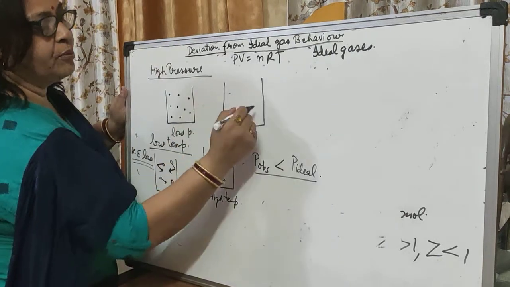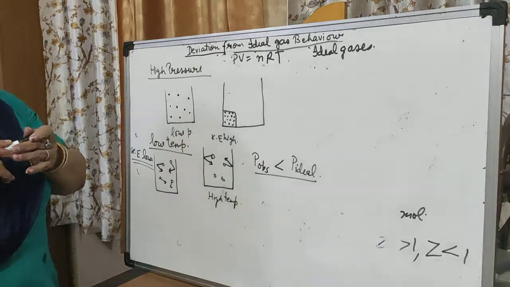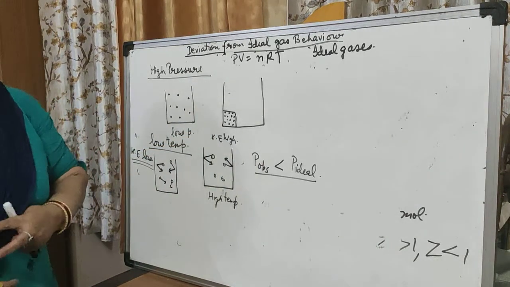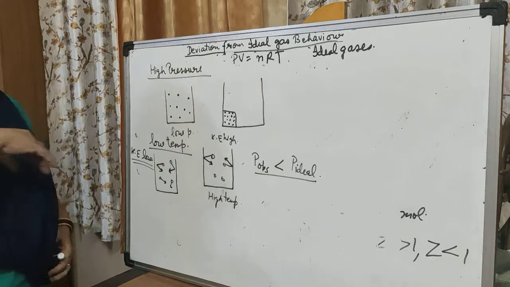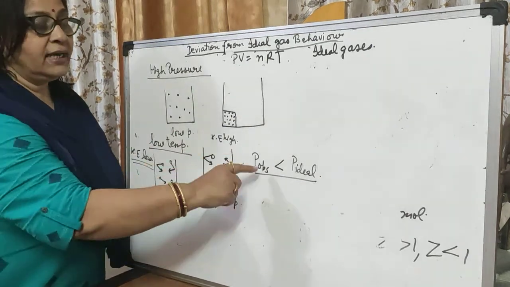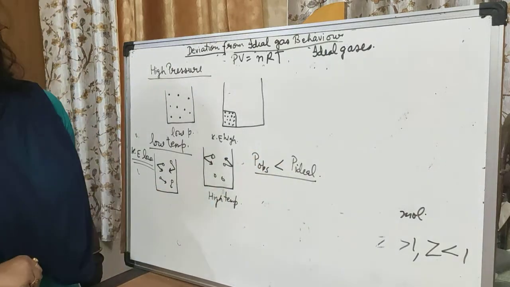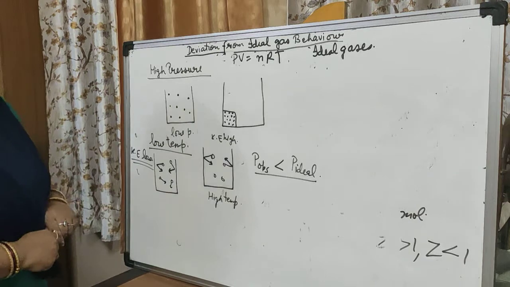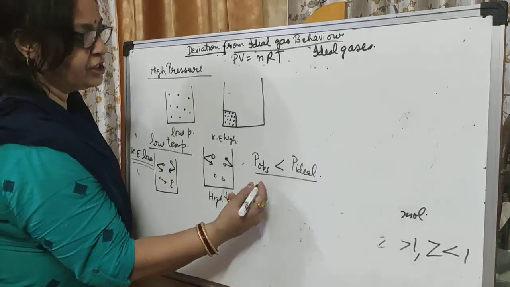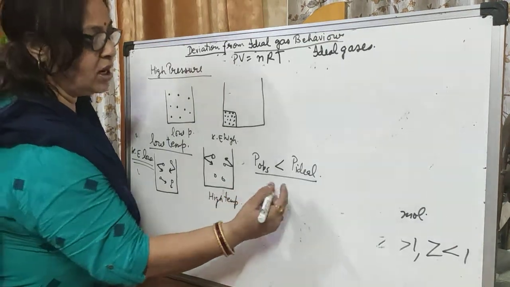So we have two different points. First, we studied that at high pressure gas molecules possess some volume. And second, at low temperature their kinetic energy becomes low, and thus P observed is lesser than P ideal. Is it clear? So now for these two cases, we have a correction in our PV = nRT. This is called the van der Waals correction.